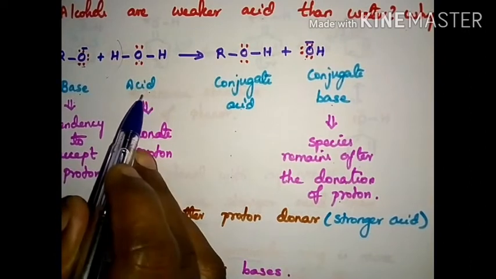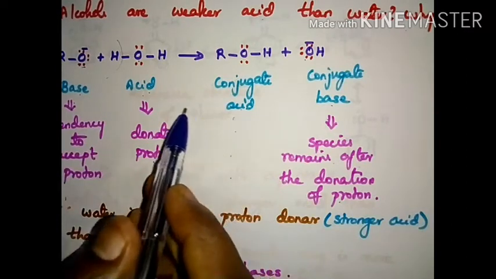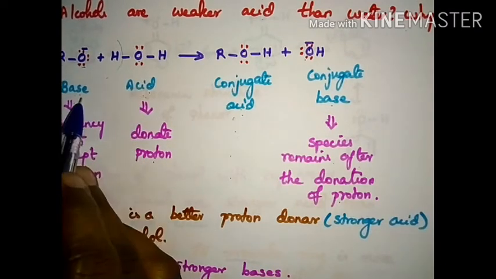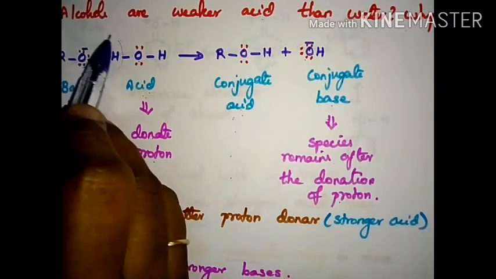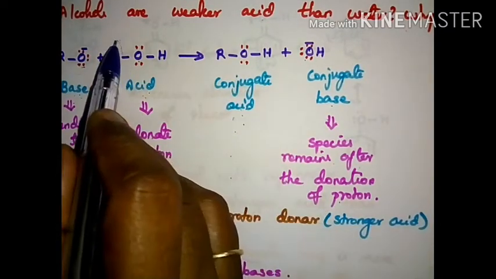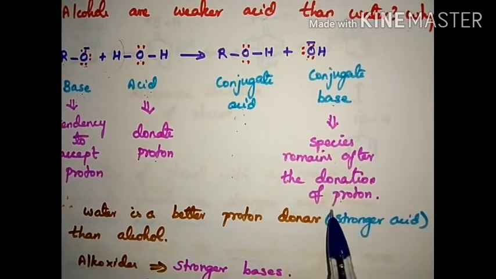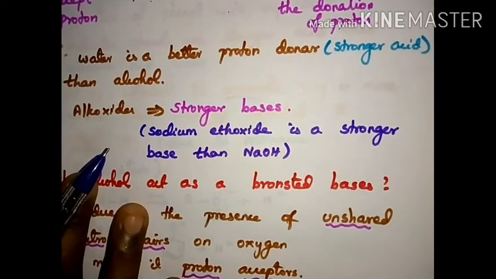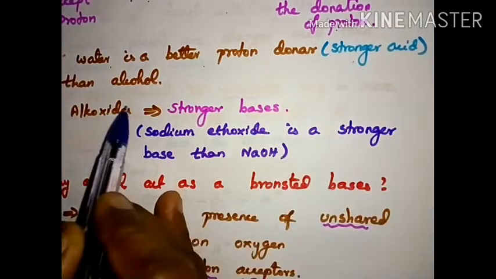So acid forms a conjugate base. Base forms a conjugate acid. Base has a tendency to accept the proton. Acid has a tendency to donate a proton. So it has a tendency to accept the proton and form ROH. After the acceptance it is called conjugate acid. After the removal of H plus it is called conjugate base. So the species after the donation of proton is called a conjugate base. Water is a better proton donor. So comparing these two, water is a better proton donor. That is, a stronger acid than alcohol.